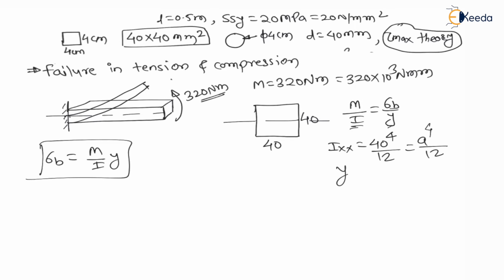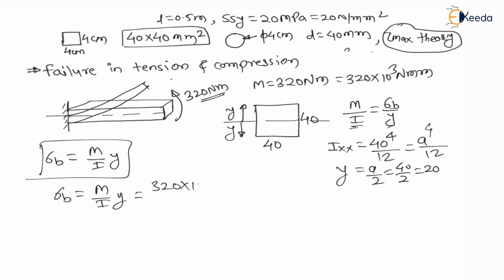And y will be the distance of the extreme fiber, which is a by 2, that is 40 by 2, which is 20 mm. Therefore, putting in, bending stress is equal to M by I into y, which is bending moment 320 into 10 to the power 3 into y 20 divided by I, which is 40 to the power 4 divided by 12. Now if I solve this for bending stress, I will get bending stress equal to 30